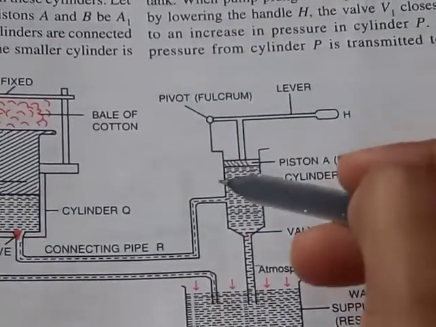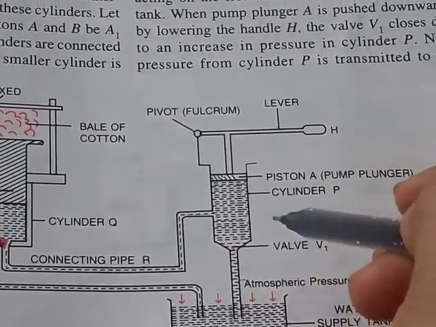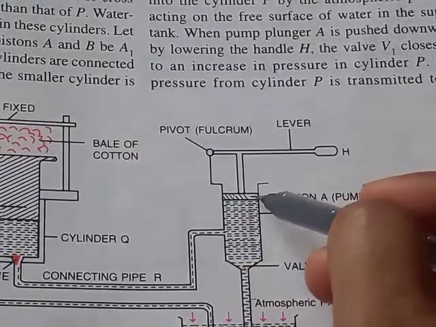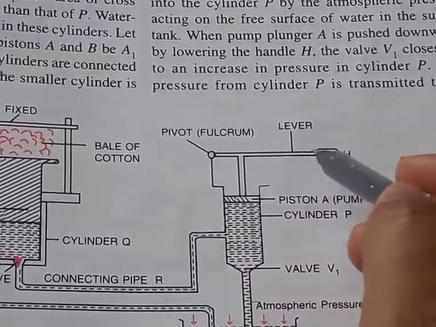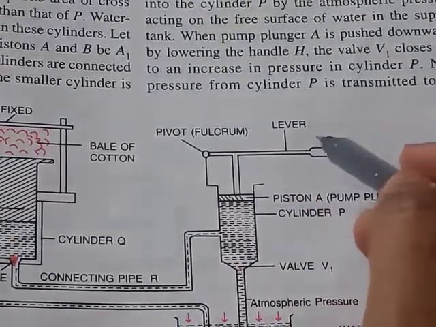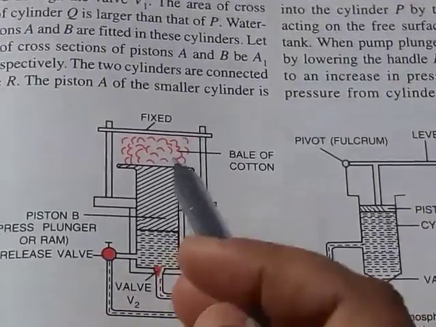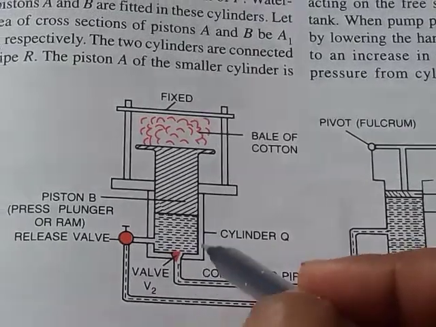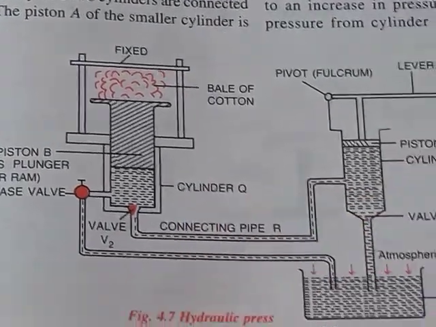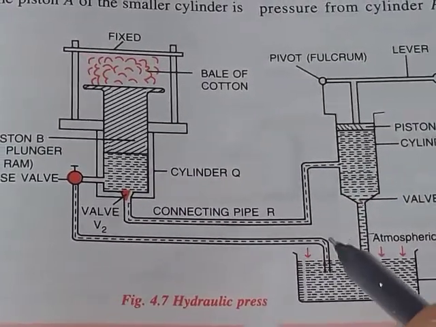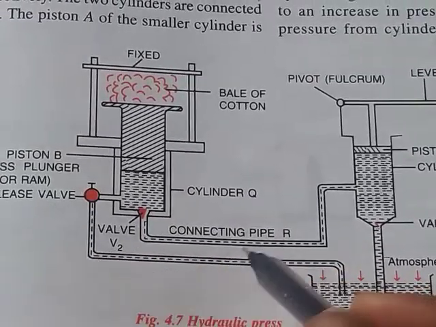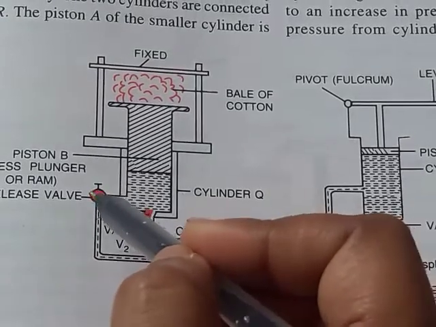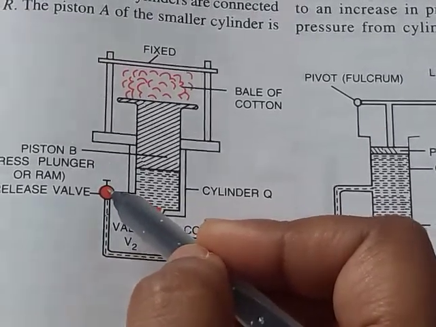The cylinder P is sealed with the piston A, and this piston A is connected with a lever. This is the handle of the lever, H. The cylinder Q is also connected with the water supply tank through a tube, and in between this tube and cylinder Q there is also a valve.